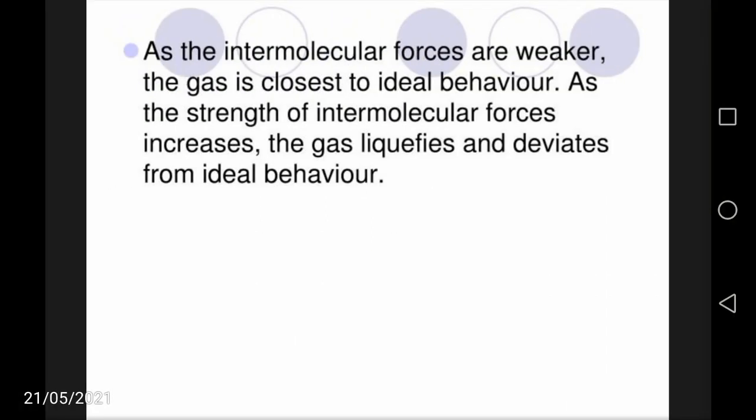Thus, as the intermolecular forces get weaker, the gas is closest to ideal behavior. If the strength of the intermolecular forces increases, the gas liquefies and deviates from ideal behavior. This concept is used in the production of low temperatures and hence to liquefy gases. In the next video, we shall discuss the experiment on CO2, and also the isotherms of Andrews' experiment. Thank you.